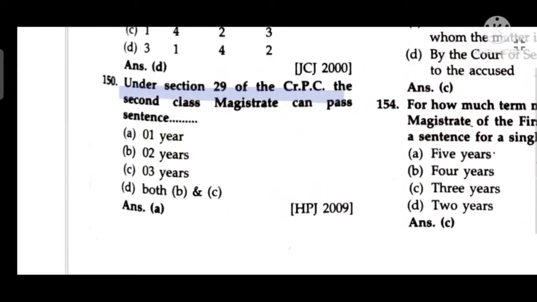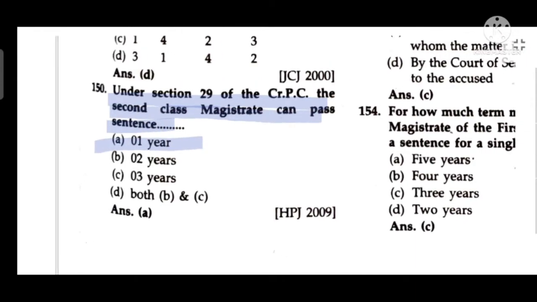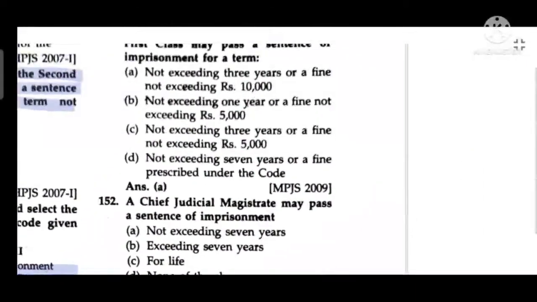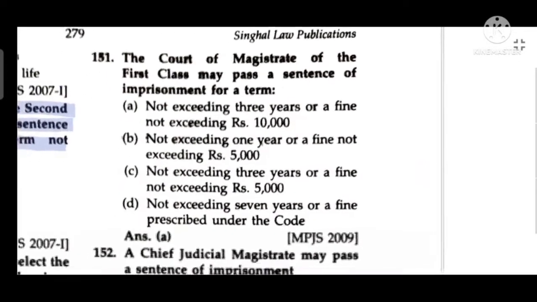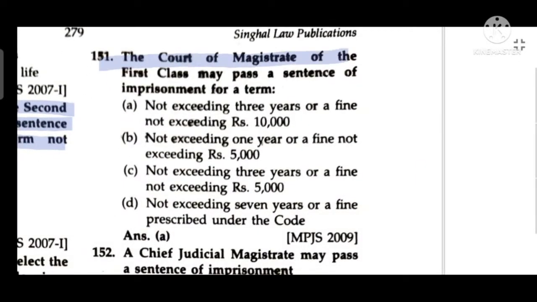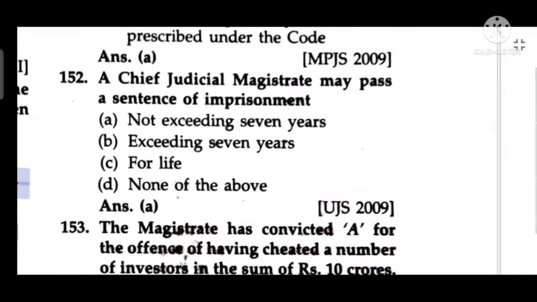Under Section 29 of CrPC, the second class Magistrate can pass a sentence of 1 year. The court of Magistrate of the first class may pass a sentence of imprisonment not exceeding 3 years or a fine not exceeding 10,000 rupees. Chief Judicial Magistrate may pass a sentence of imprisonment not exceeding 7 years.